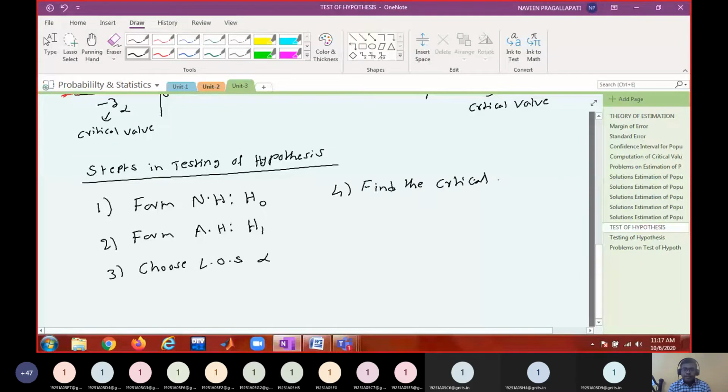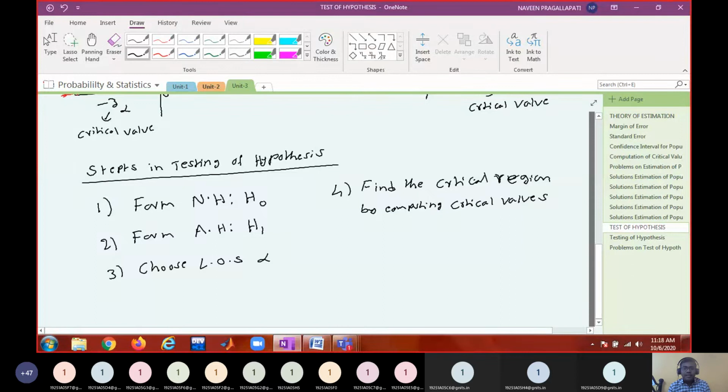This critical region depends upon the kind of test that you are applying, whether you are applying a two-tailed test or a one-tailed test. So find the critical region by computing critical values.